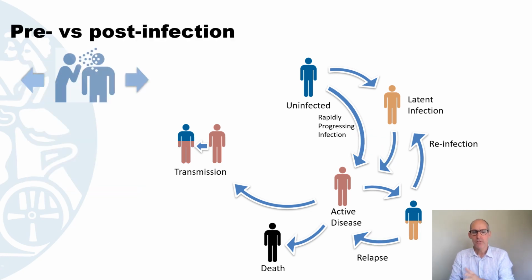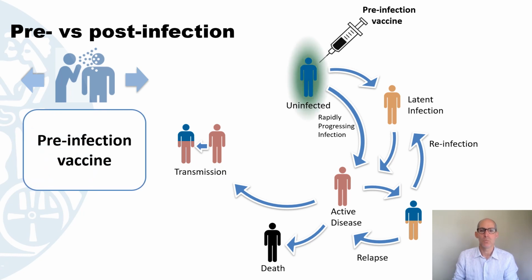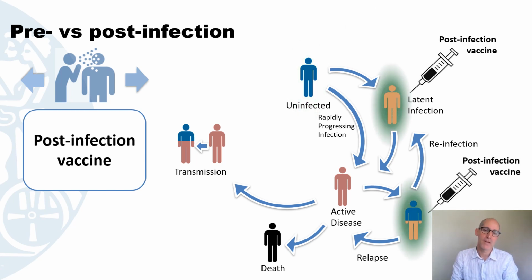Thinking about pre versus post-infection, basically whether the vaccine works in uninfected or infected individuals, again, that same natural history curve, then a potential infection vaccine will be given to everybody, but will only be effective in uninfected individuals. And similarly, a post-infection vaccine will probably be given to everybody, but would only work in latently infected or recovered individuals, individuals who have already been infected. And depending on how high infection prevalence is in that country, that will obviously vary a lot. The numbers of people who get protection will vary by epidemiological setting as well.